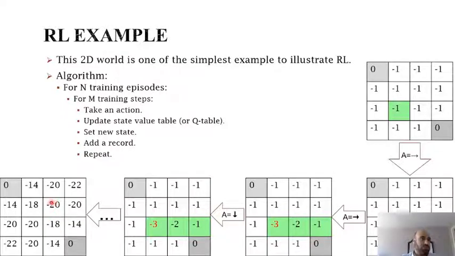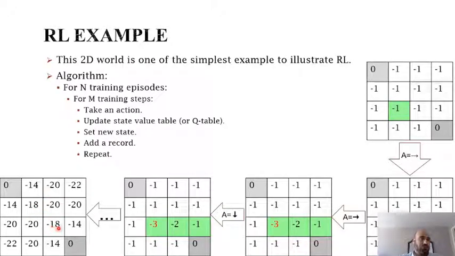For example, if we start at a random state, let's say this state that has -20, we can see that if we move to the right, to the left, or to the bottom, this would be the highest reward that we can get here, as the reward in this case would be positive 2. And if we move to any other state, we will have a worse reward than that.